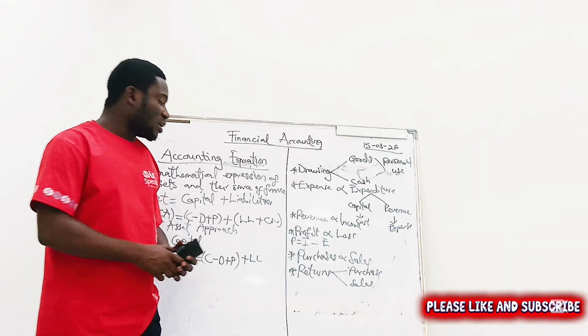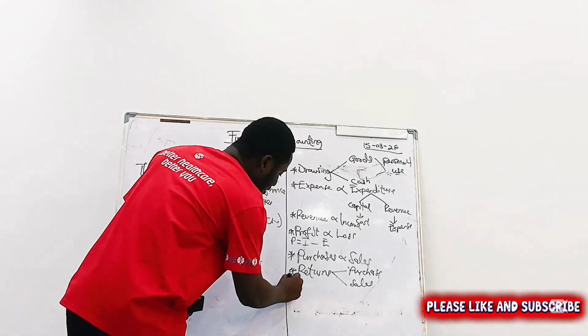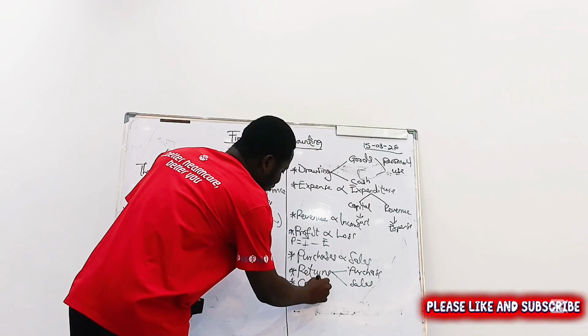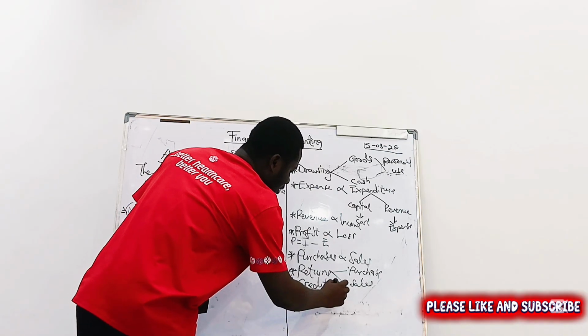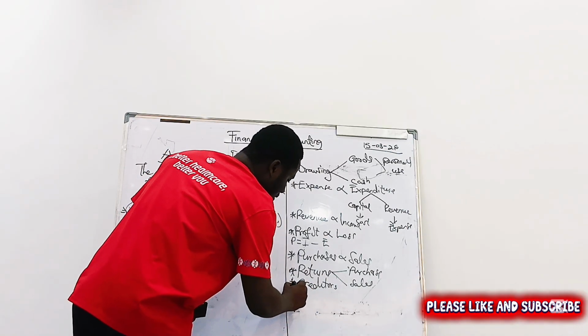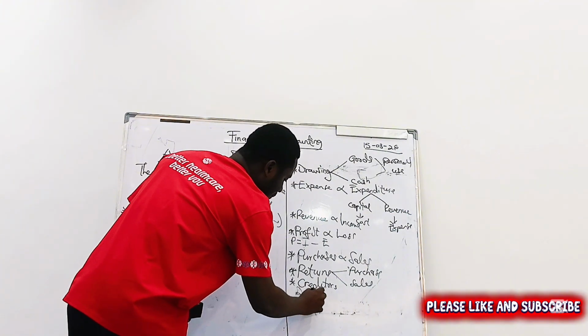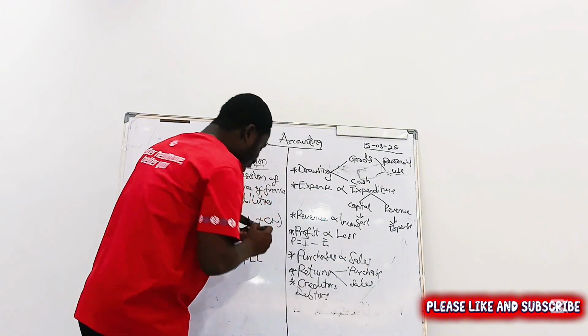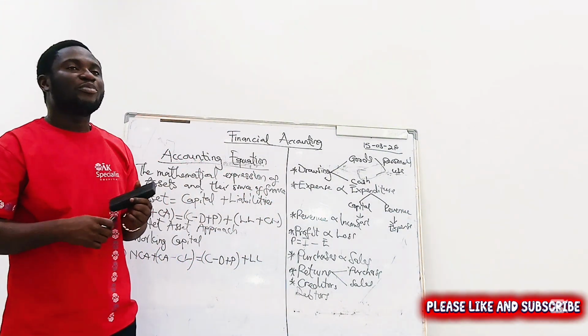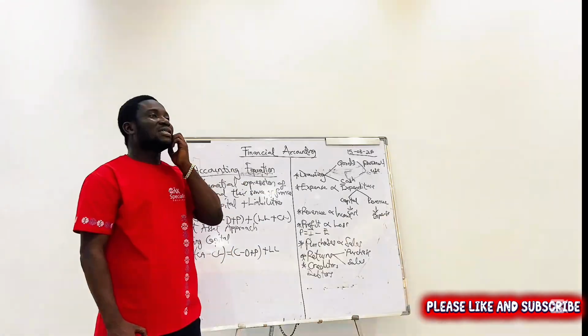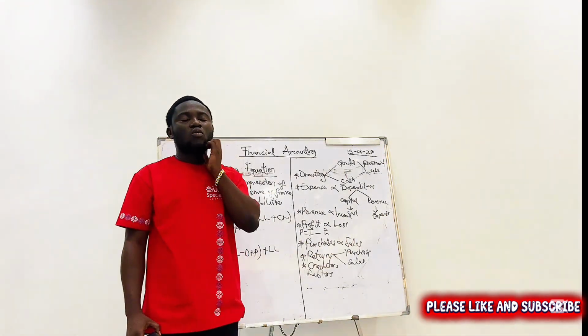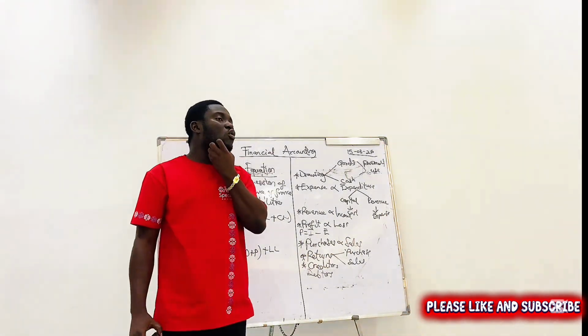That is about purchase returns and then sales returns. Now let's talk about creditors and debtors quickly. I told you that creditors are people that the business owes, and debtors are people who owe the business.